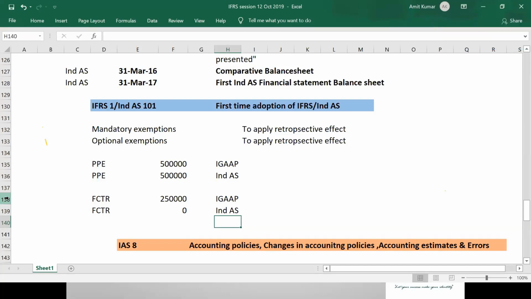Yeah. So we use this standard. Is the reason this standard is only used once in the lifetime of a company or an accountant, because once they've done it, they do not need this standard.